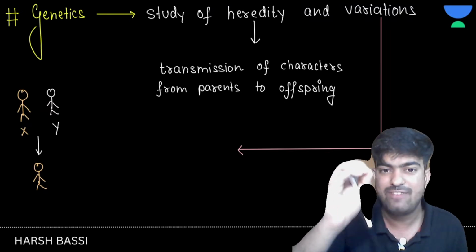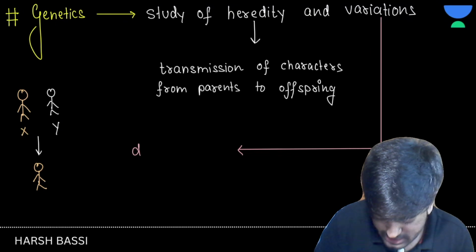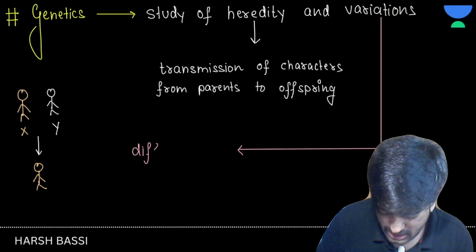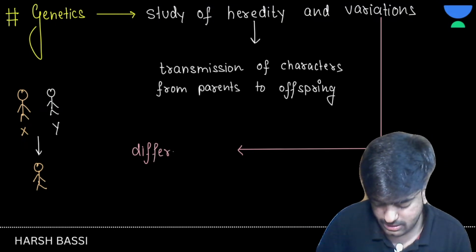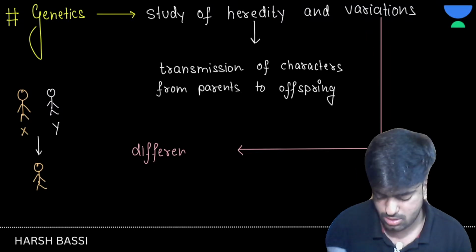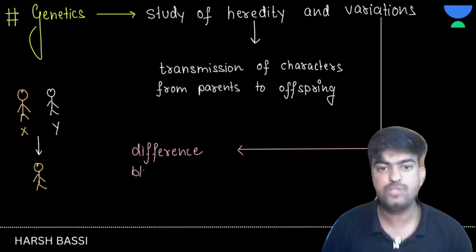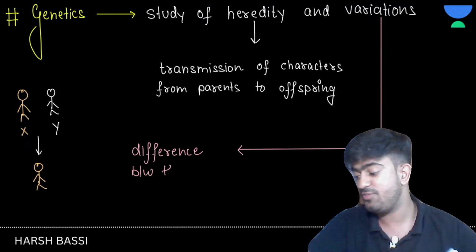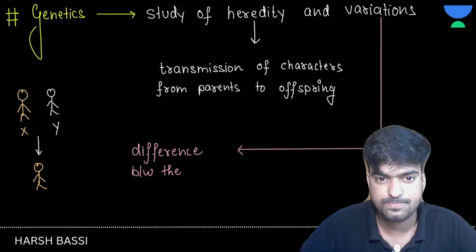Okay, so let's have a proper definition here: what is variation? Difference between the characters of the same species is known as what? Is known as variations. Clear? I hope this thing is very much clear to you, that what we understand by variations, right?